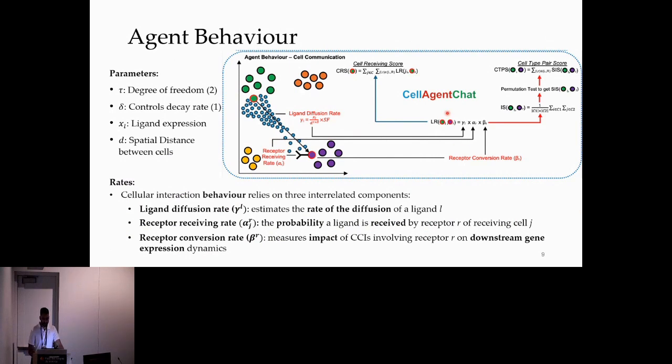We then quantify interactions between a specific ligand receptor pair, between a sender and receiver cell agent, using the three rates that I mentioned. And then we can also get the score for two specific cluster pairs, a sender and receiver cluster pair, across all the cells for a single ligand receptor pair. And then we also get the score between two cluster pairs across all ligand receptor pairs as well. CellAgentChat also calculates cell receiving score, which measures the received interactions for each individual cell.